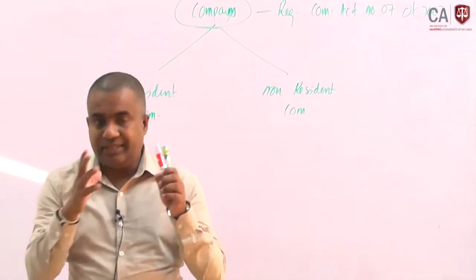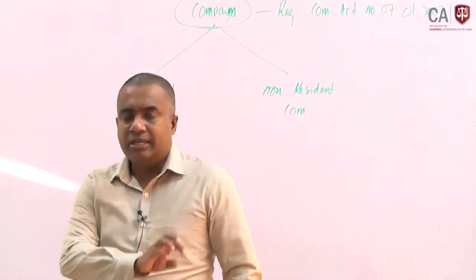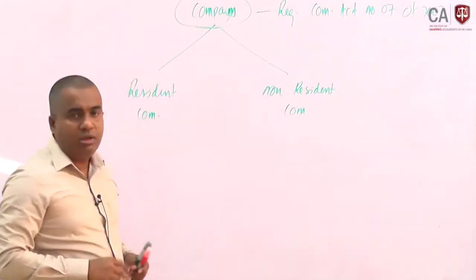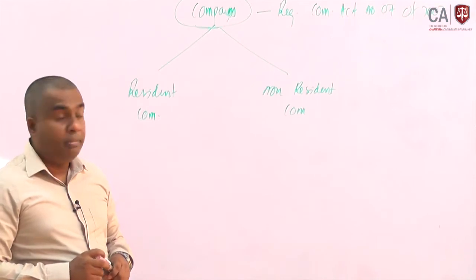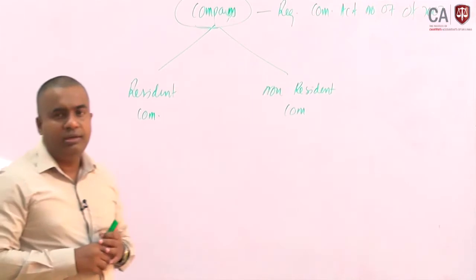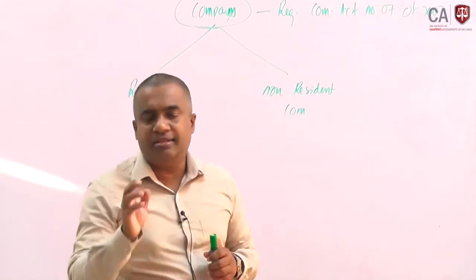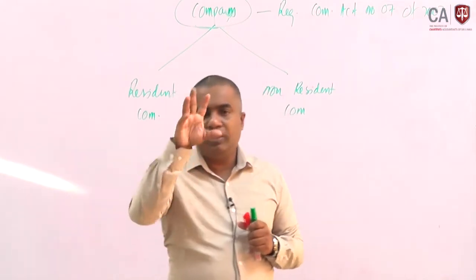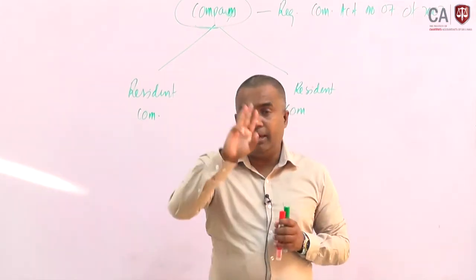Registration alone is not what we consider to decide whether a company is a resident company or a non-resident company. For income tax, how do we identify whether a company is resident or non-resident? Basically we focus on three main points.